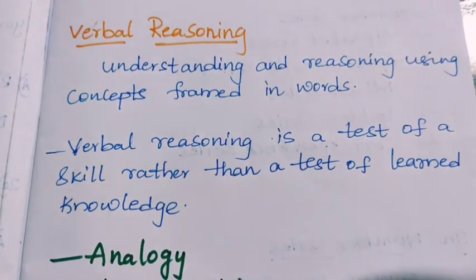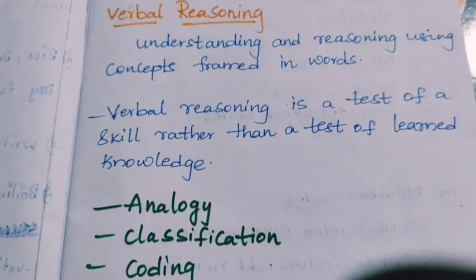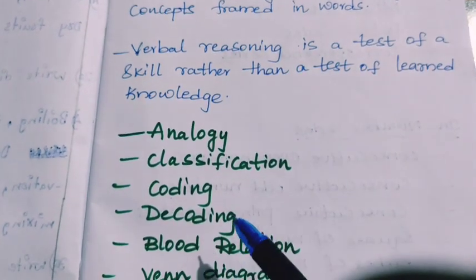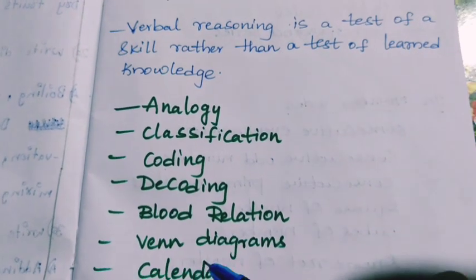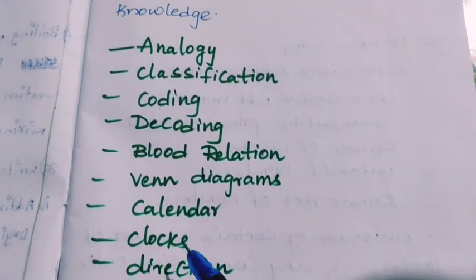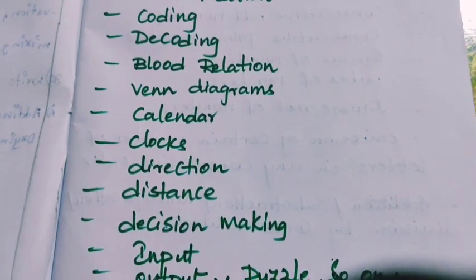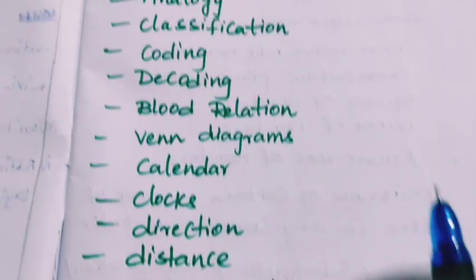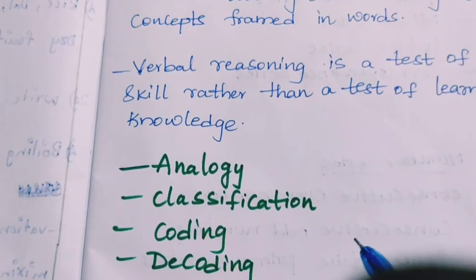Under verbal reasoning we can see different ways of questions, that is analogy, classification, coding, decoding, blood relation type questions, Venn diagrams, calendar that is based on time, clocks, direction, distance, decision making, input and output, puzzles and so on. So like this different ways of questions will be asked under verbal reasoning.